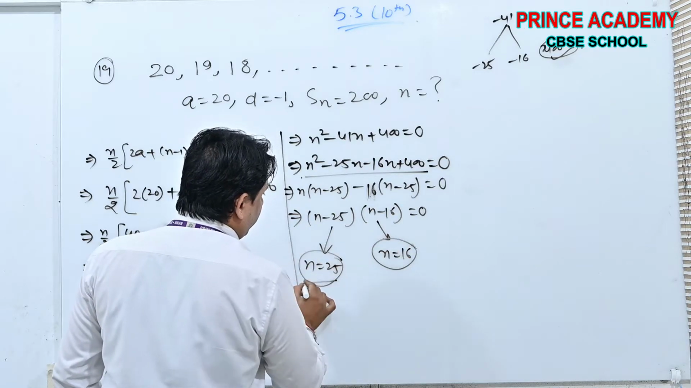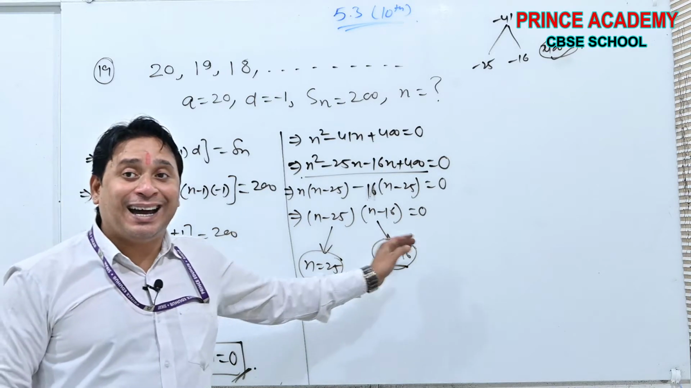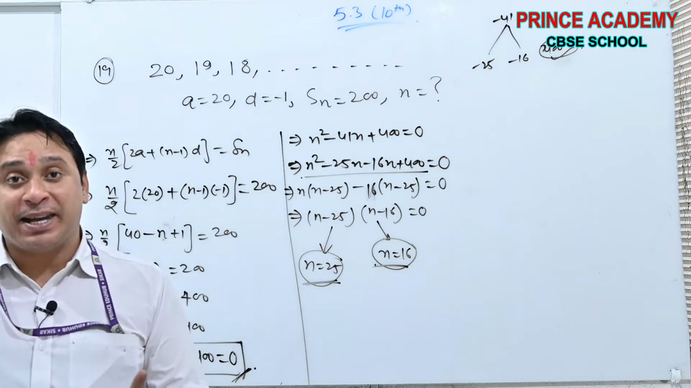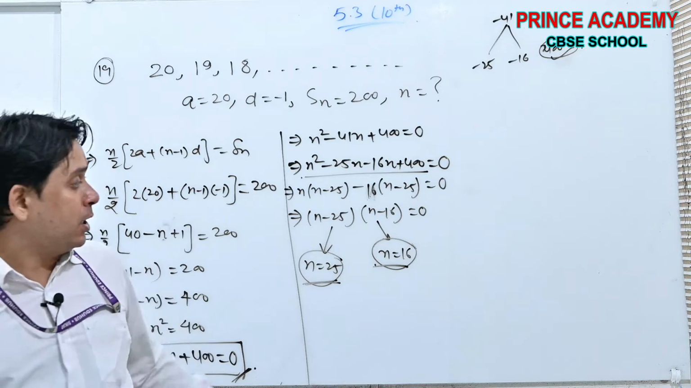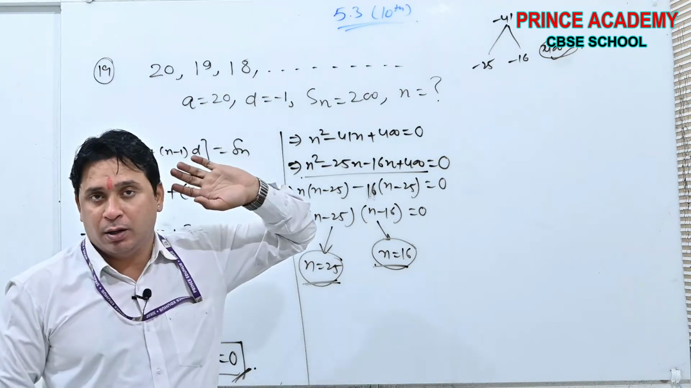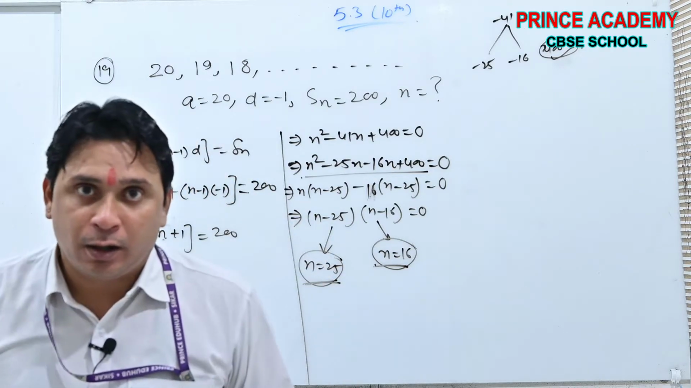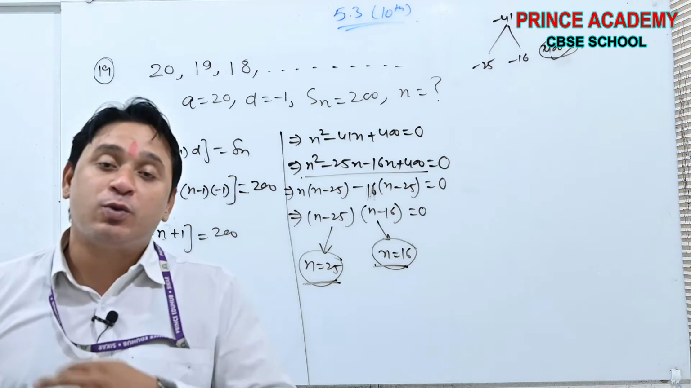Now this is the confusion: which is the correct value? See beta, if we see the mathematics, both will satisfy the condition. Both will give you the sum of 200 logs. But which one is right?